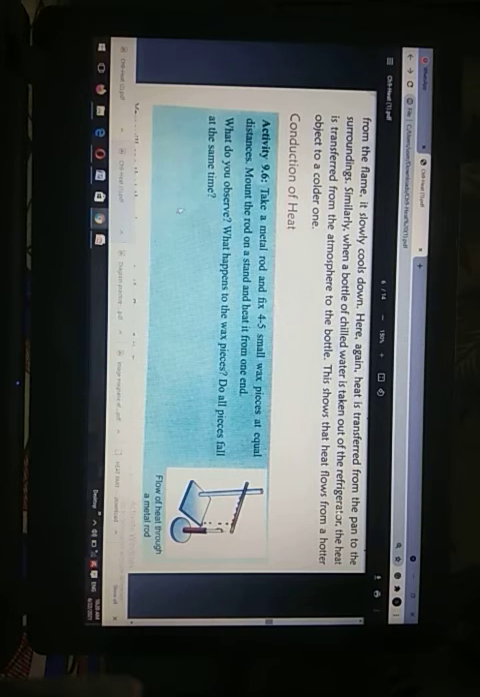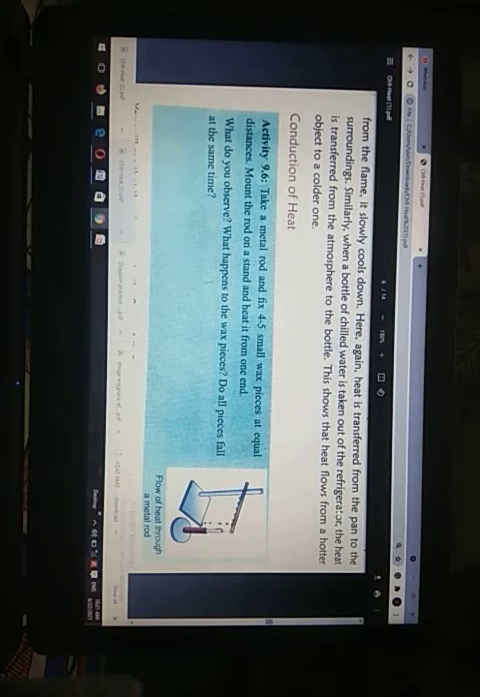You have to take a metal rod and fix 4 or 5 small wax pieces, that is, candle pieces, at equal distances, mount the rod on a stand and heat it from one end. As clearly given, you have to fix a metal rod with 4 or 5 small wax pieces at equal distances, mount the rod on a stand, and start to heat it from one end.